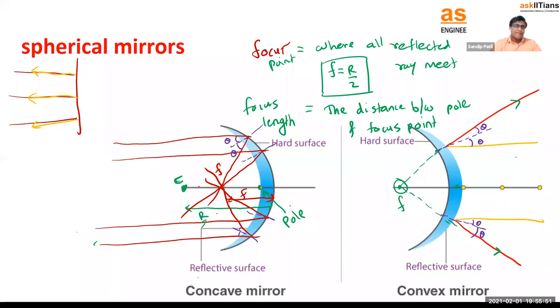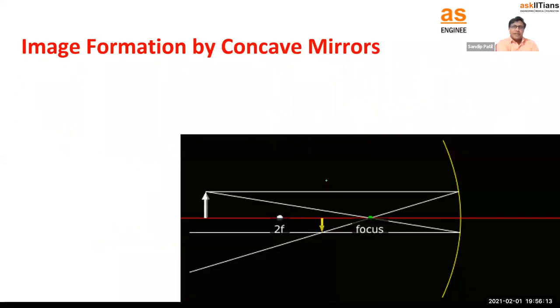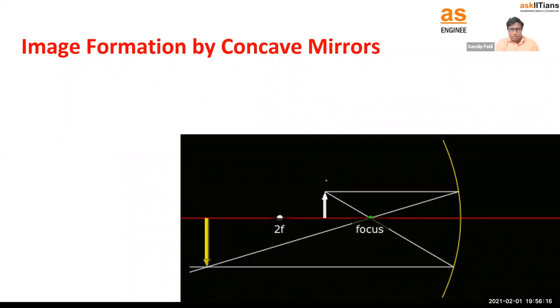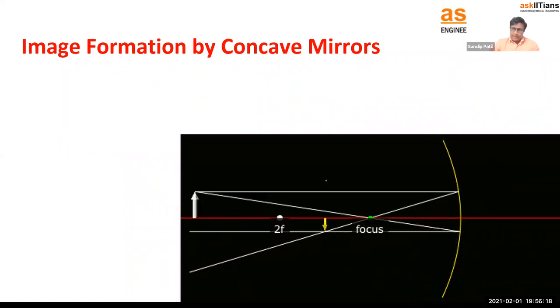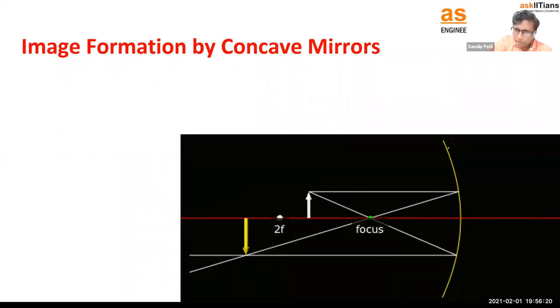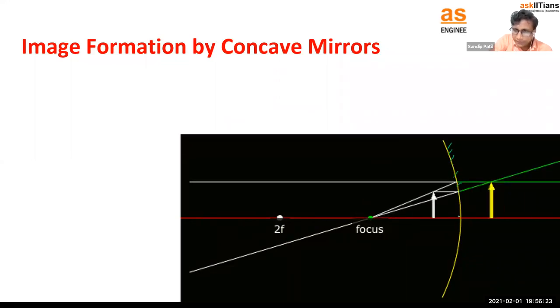Now let's find out how the image appears in front of those types of mirrors, right? We know that these mirrors are used where? In the car to look at vehicles coming from behind, then in malls, right? And at the dentist's shop, right? So let's see how these images work, where to keep the object, and so on. Right? So consider this is the concave mirror, right? You can see concave means this surface should be polished.